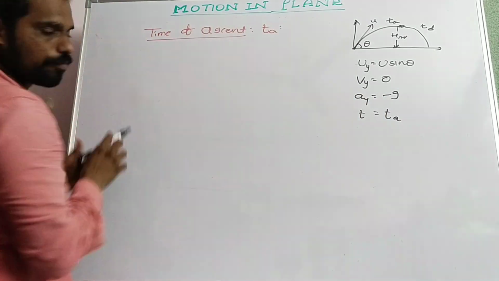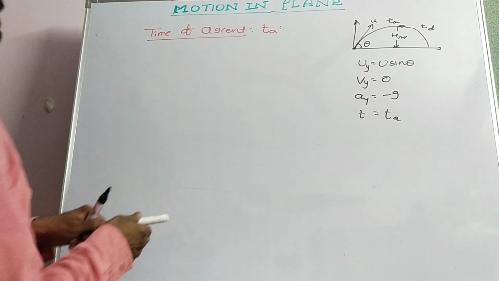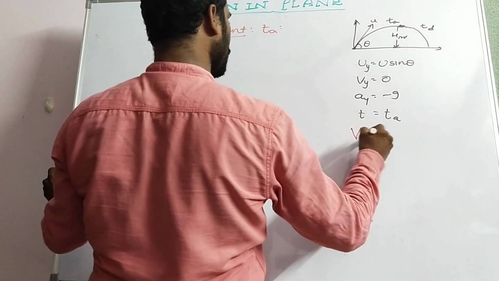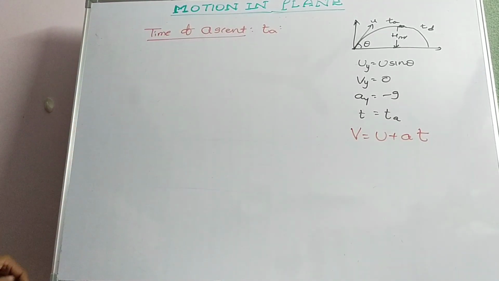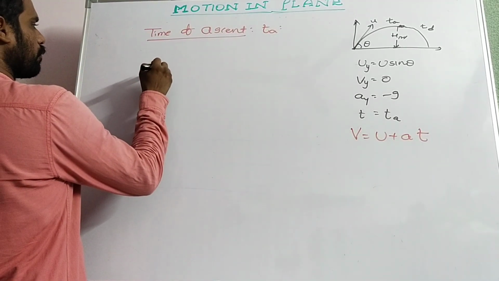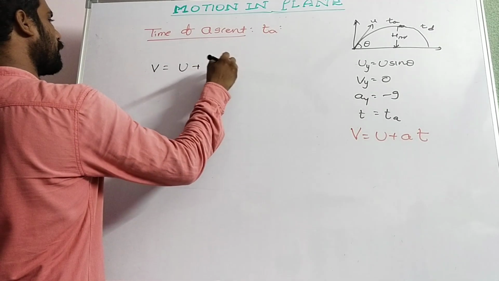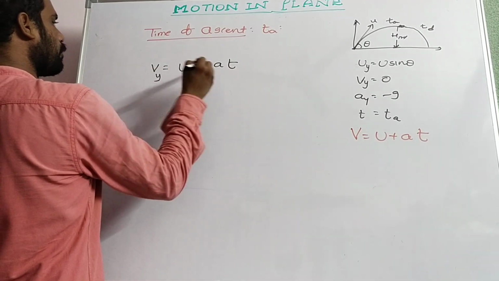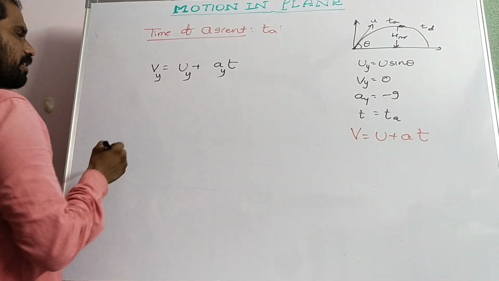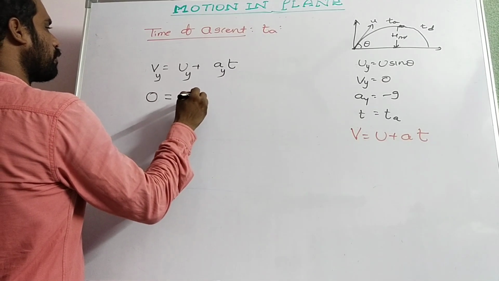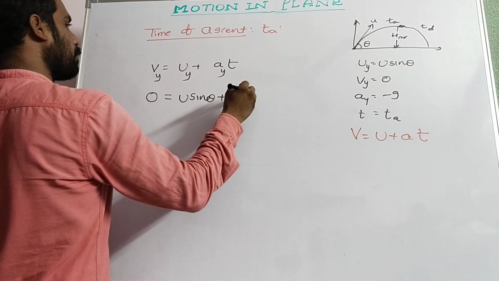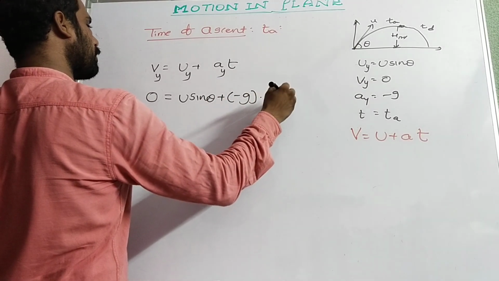Now the equation of motion. We know v is equal to u plus at. Along the y axis, vy, uy, ay. So final velocity 0 is equal to u sin theta plus minus g into time of ascent Ta.